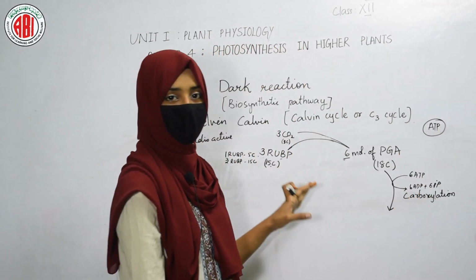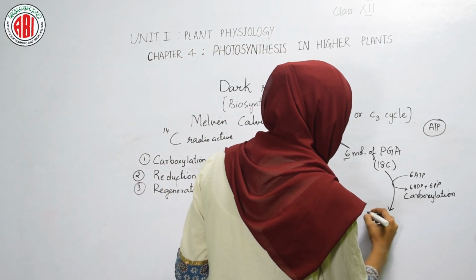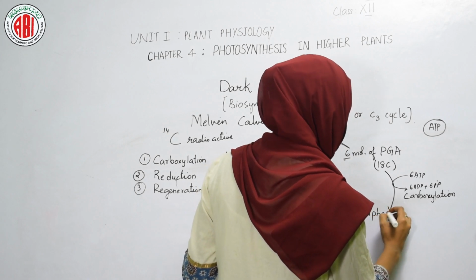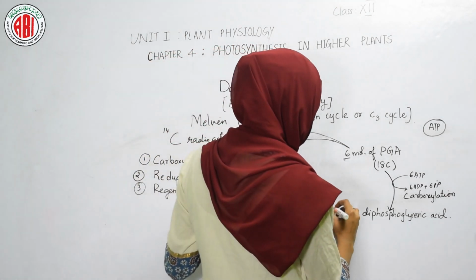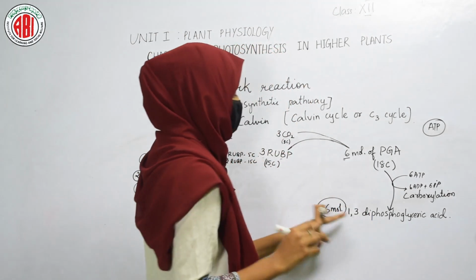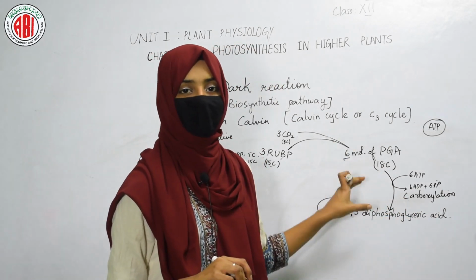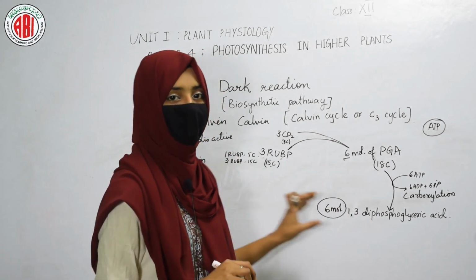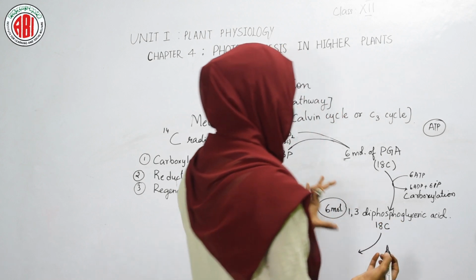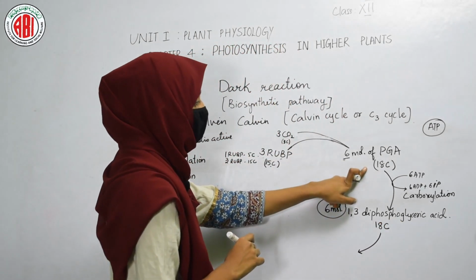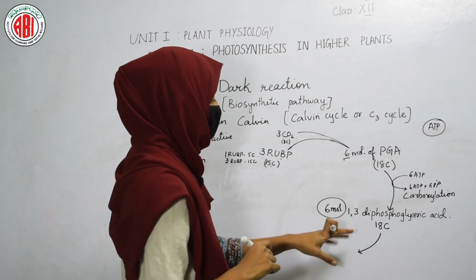After the reaction of carboxylation, we will be getting a product called 1,3 diphosphoglyceric acid. So this is the product that we get. Here also we will be getting 6 molecules of 1,3 diphosphoglyceric acid, and this is also a 3 carbon compound. So in total we will again have 18 carbon. Till here we are on the track. There is 18 carbon of phosphoglyceric acid, and it results in the formation of again 18 carbon containing 6 molecules